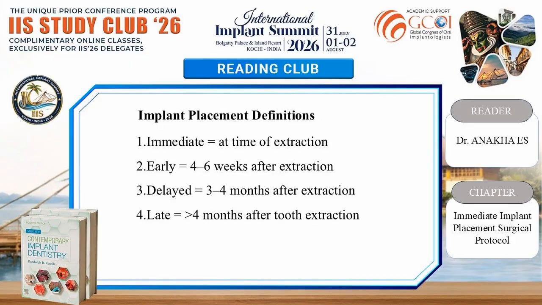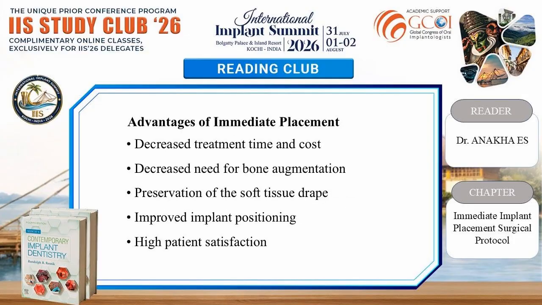Implant placement definitions. Immediate: at the time of extraction. Early: 4 to 6 weeks after extraction. Delayed: 3 to 4 months after extraction. Late: greater than 4 months after tooth extraction. Advantages of immediate placement: decreased treatment time and cost, decreased need for bone augmentation, preservation of the soft tissue drape, improved implant positioning, high patient satisfaction.